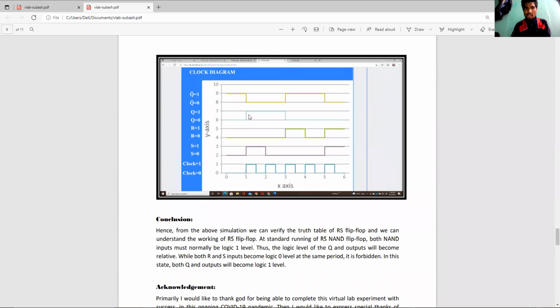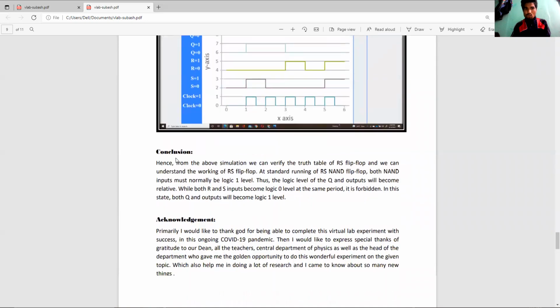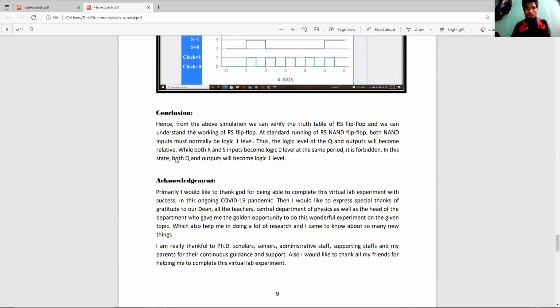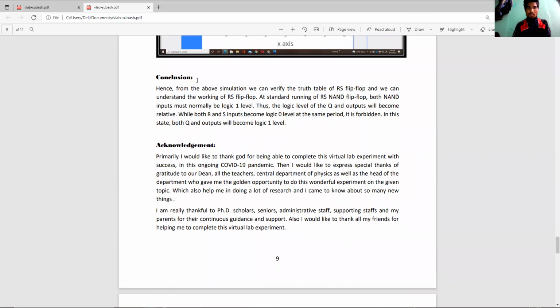The clock diagram is here, with the x-axis and y-axis. So the conclusion of my virtual lab is: hence, from the above simulations, we can verify the truth tables of the RS flip-flop, and we can understand the working of the RS flip-flop.